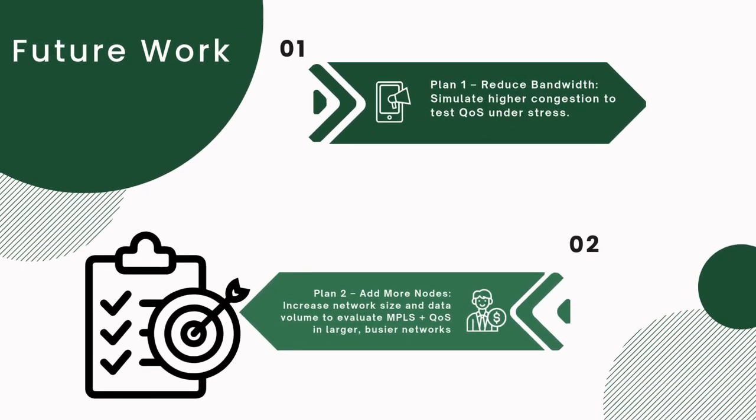Future work. Plan 1: reduce bandwidth. Simulate higher congestion to test QoS under stress. Plan 2: add more nodes. Increase network size and data volume to evaluate MPLS plus QoS in larger, busier networks.